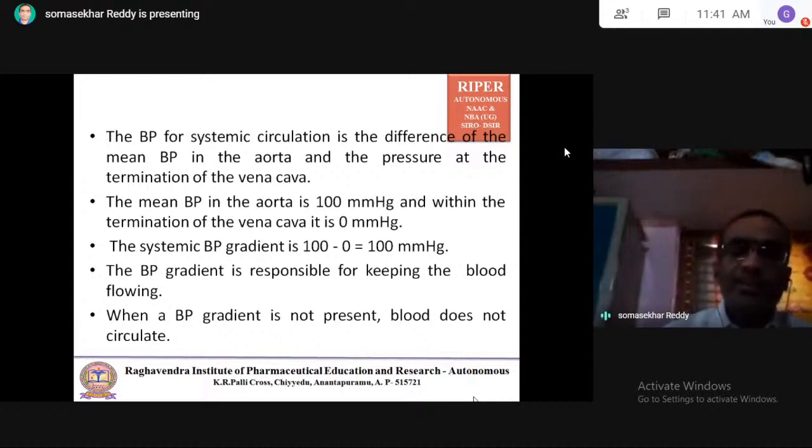The BP gradient is responsible for keeping the blood in flow motion. The BP gradient is responsible for keeping the blood flowing. When a BP gradient is not present, blood does not circulate.